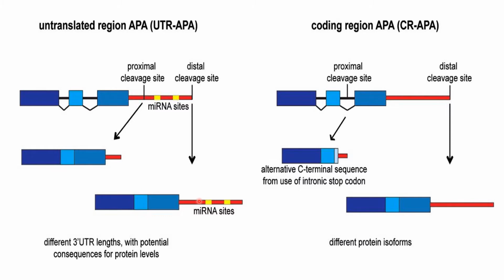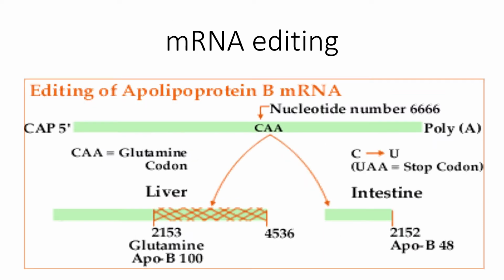Similarly, different 3' UTR lengths are produced. Here the cleavage takes place at this site or at this site, and an alternative C terminal sequence from the use of an intronic stop codon also gives rise to different protein isoforms. So by increasing or decreasing the length of the poly A tail along with the coding region, different isoforms of protein are formed.